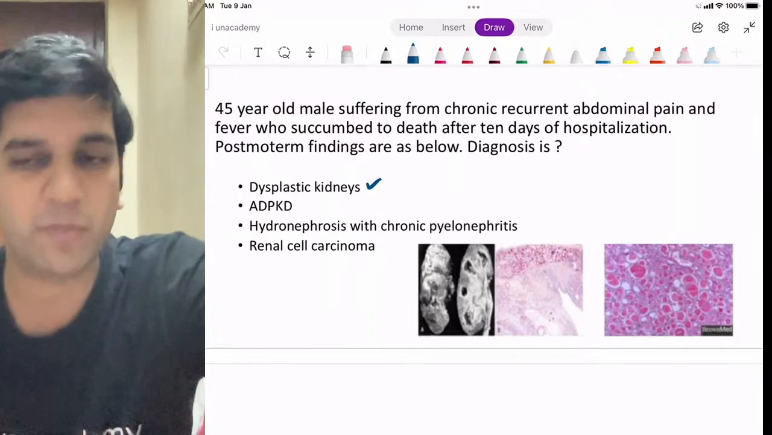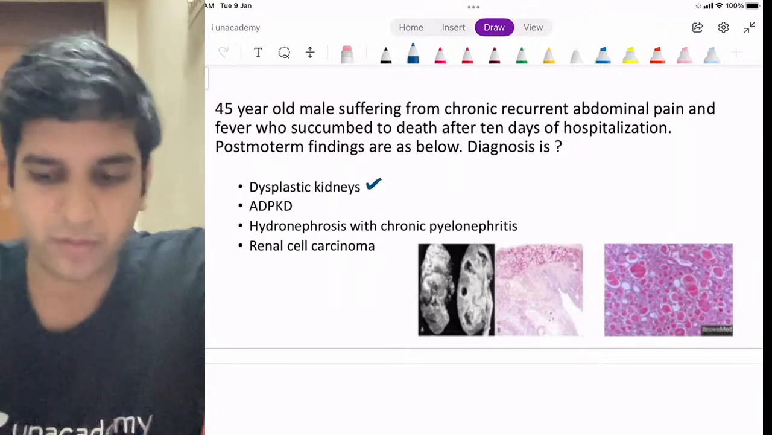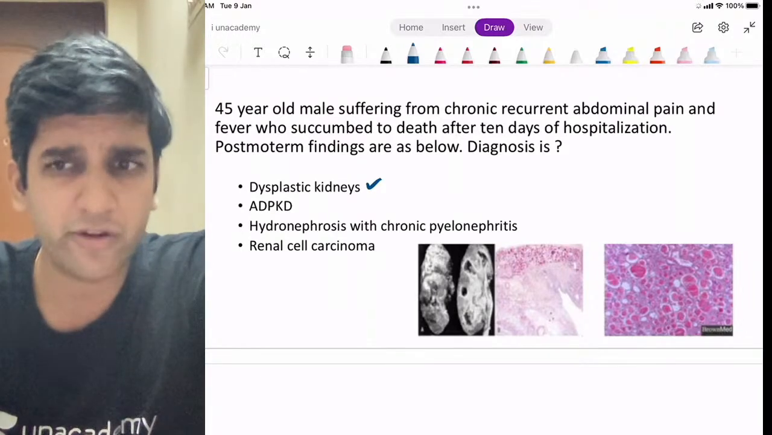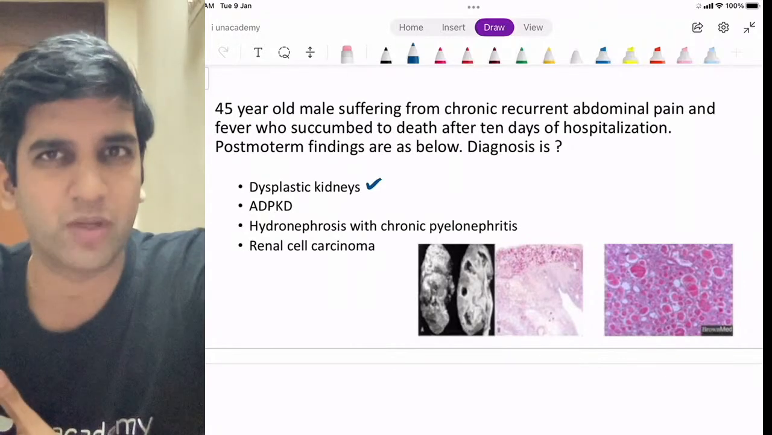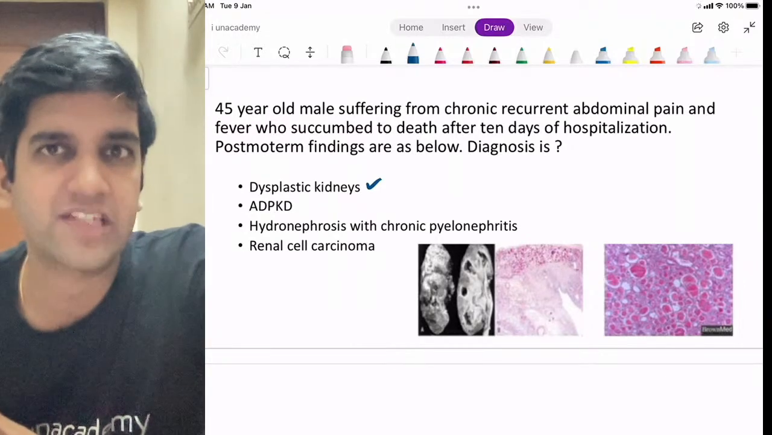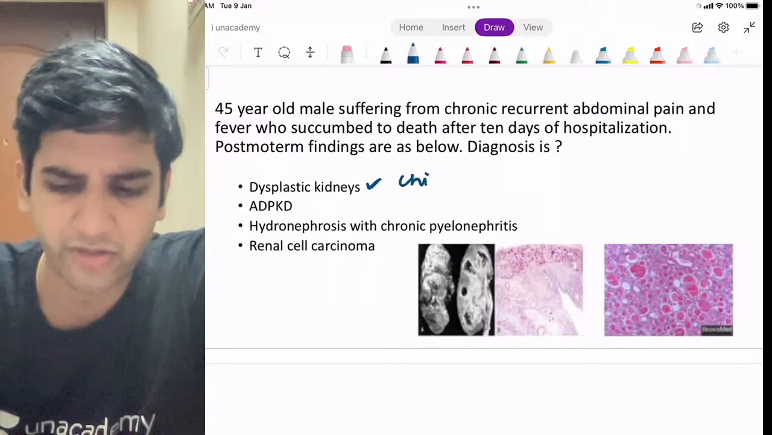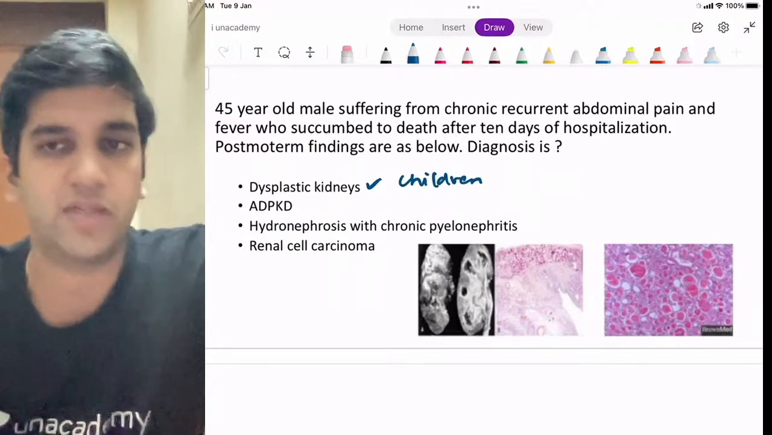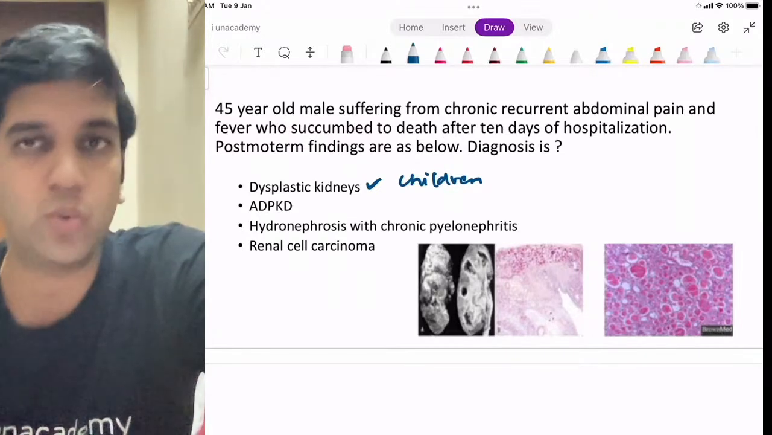What do you think is the age group of multicystic renal dysplasia? It's seen in children, right? In neonates, it's less than one. Non-functional kidney in a child, I think of multicystic renal dysplasia, right? It's seen in children. It's not a problem seen in the 45-year-old age group. So definitely I can rule that out.